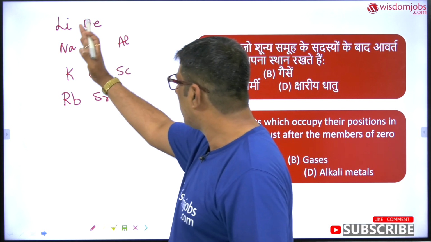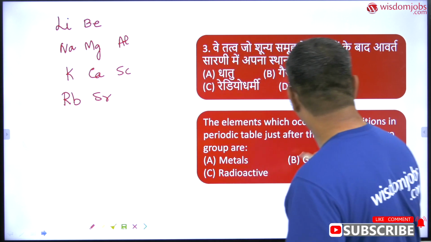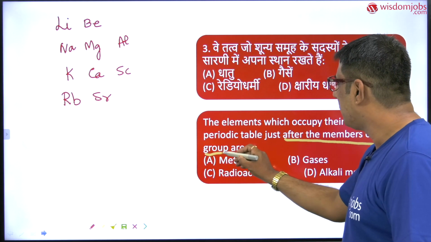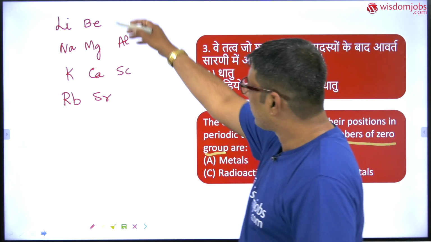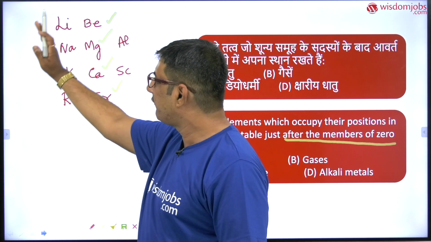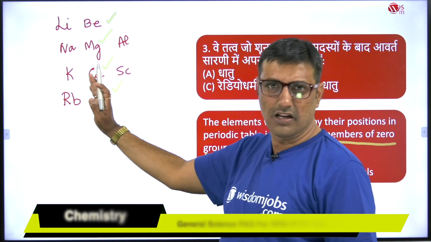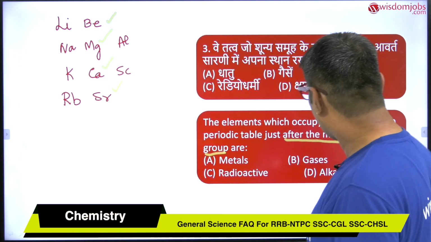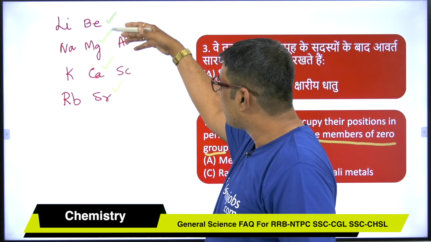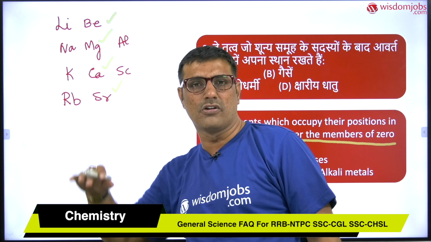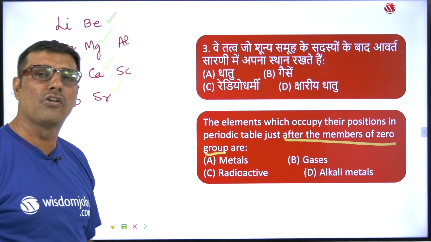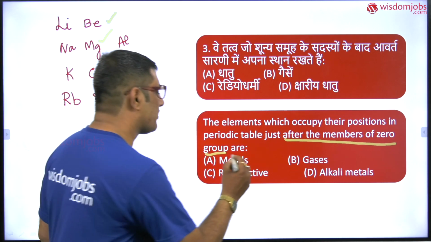So if you observe the keyword here, after the members of zero group, this is the keyword for you. If you take the second group elements like beryllium, magnesium, calcium and strontium, they are falling after the first group elements, is it not? So they are not after the zero group. So obviously, metals is wrong.